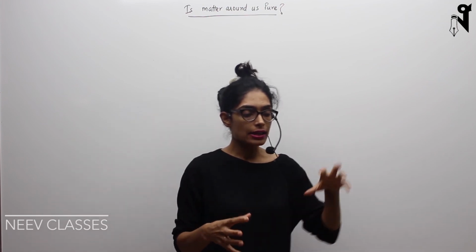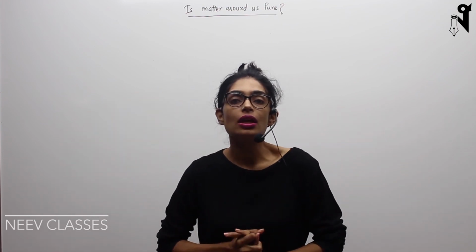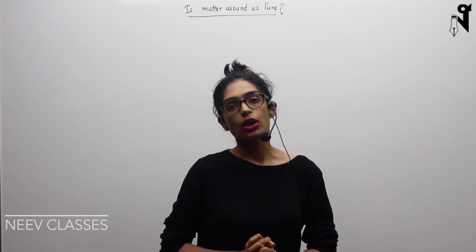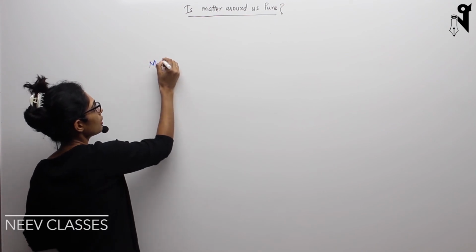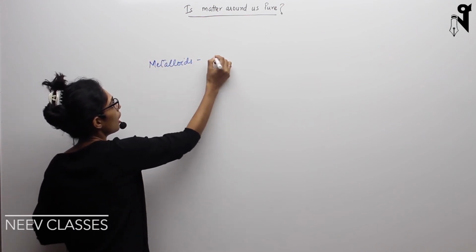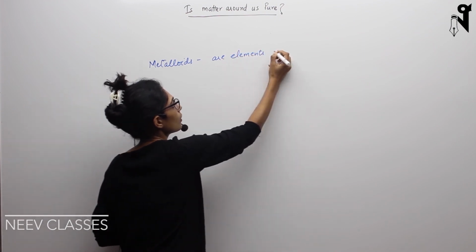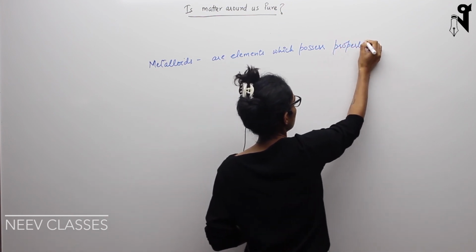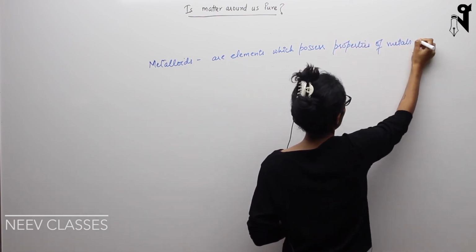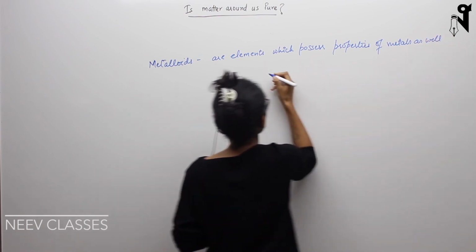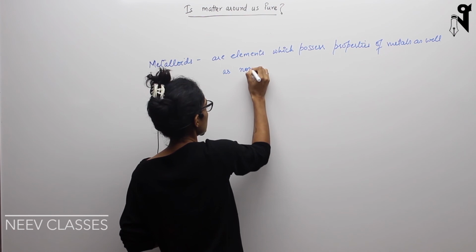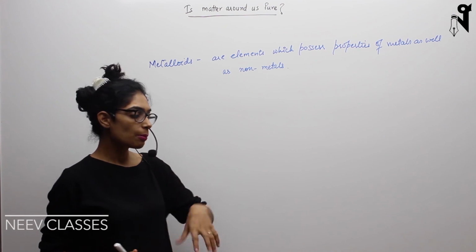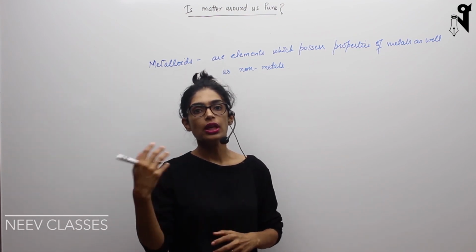So metalloids are something in between metals and non-metals. Basically, these are those elements which possess some of the properties of metals and some of the properties of non-metals. So let me just write what metalloids are. Metalloids are elements which possess properties of metals as well as non-metals. So basically, they cannot have definitely contradicting properties, but some of the properties will match with metals and some of the properties will match with non-metals.